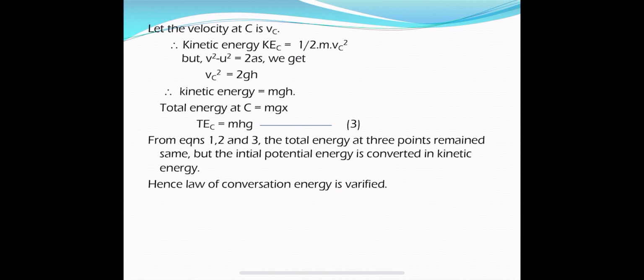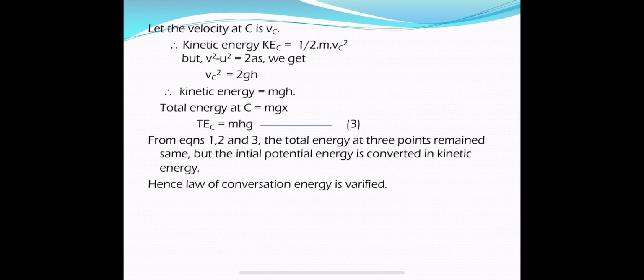From the equations of kinematics, we know v square minus u square equal to 2as. After substituting v square as vc square, u square as 0, a as g and s as h, we get vc square is equal to 2gh.